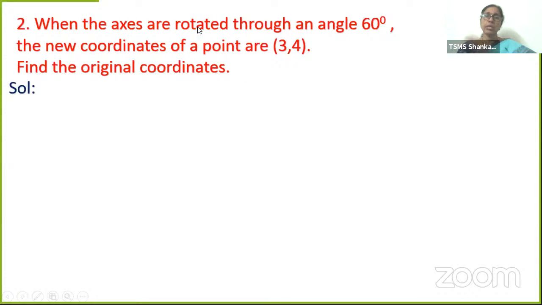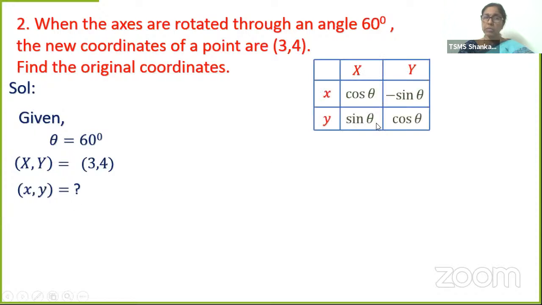When the axes are rotated to an angle of 60 degrees, the new coordinates of a point are 3, 4. Find the original coordinates. So you have to find small x, y. What's given? New coordinates 3, 4 and rotated to an angle of 60 degrees. So theta is 60 degrees, and capital X, Y is equal to 3, 4. We have to find small x, y.